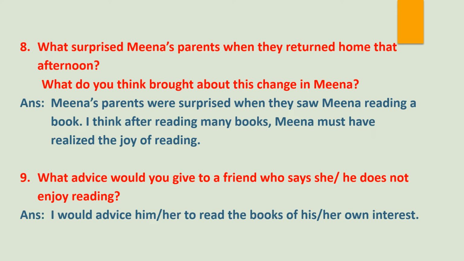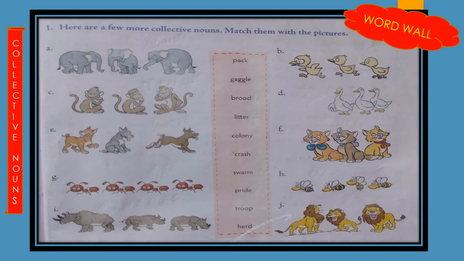Okay. So children, these are the question answers. So children, here is the exercise of word wall. The question number 1 is based on collective nouns. Do you know what collective nouns are? Yes, collective nouns means the group names, isn't it?